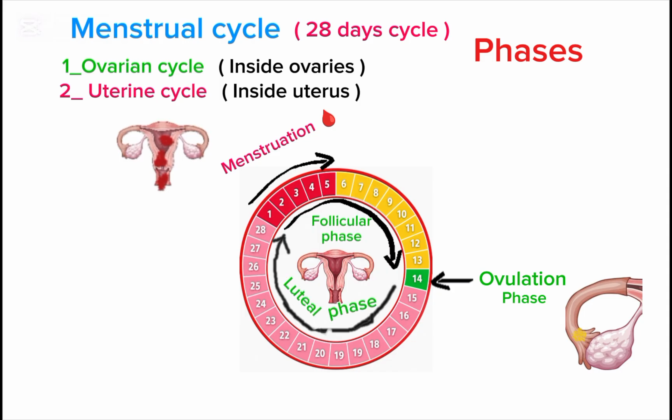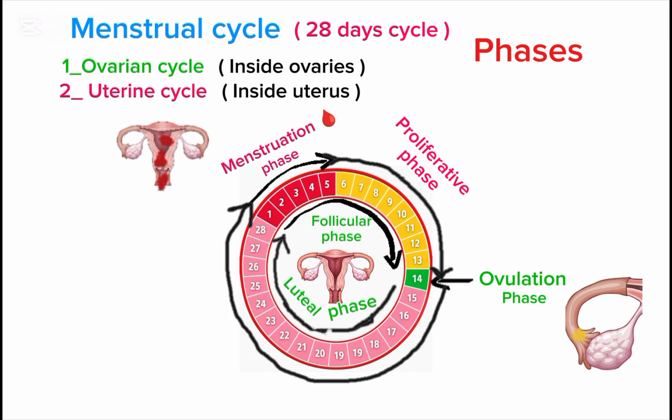Now we see the phases of the uterine cycle. The first 1 to 5 days period is the menstruation phase, the 6 to 14 days period is the proliferative phase, and the 15 to 28 days period is the secretory phase.